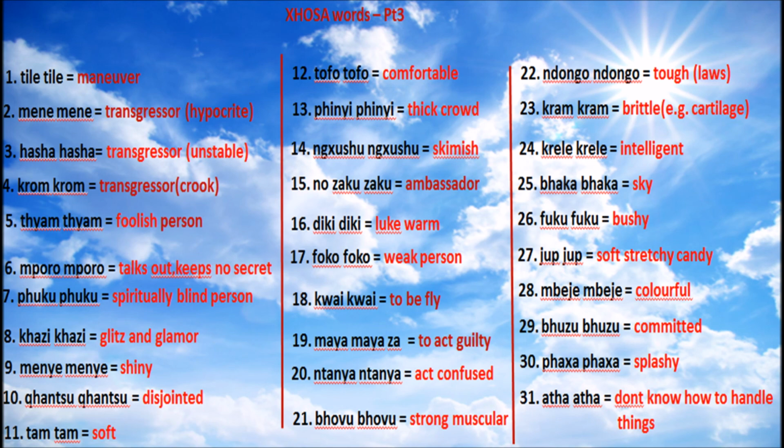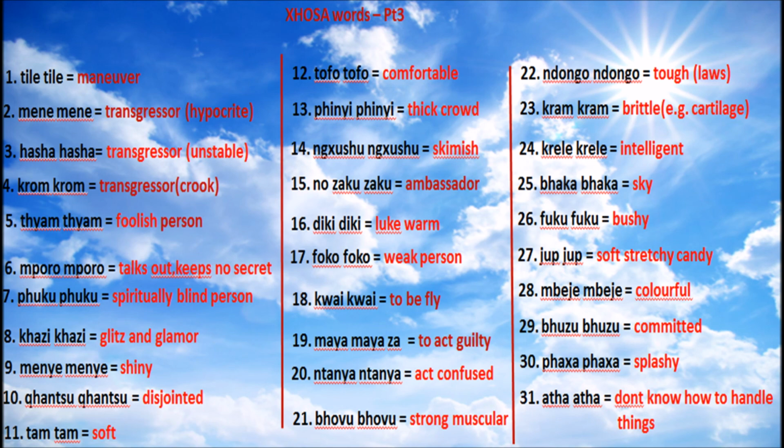Okay? And then mbeje is a colorful thing. Anything colorful, a lot of the clothes, like a peacock, things that have a whole lot of colors in them, very colorful. It's called mbeje.